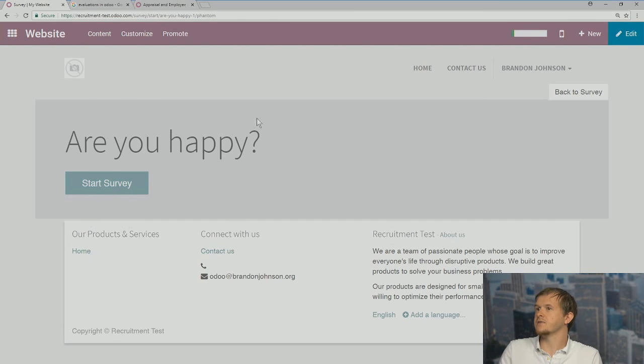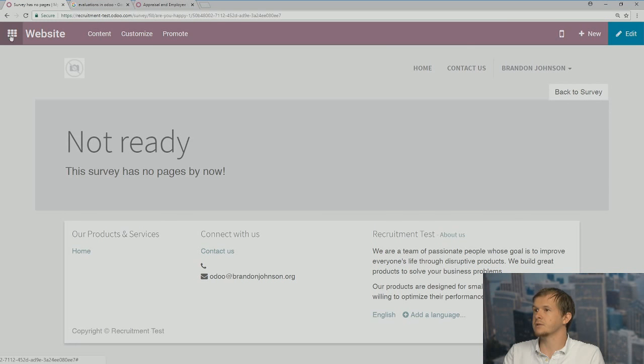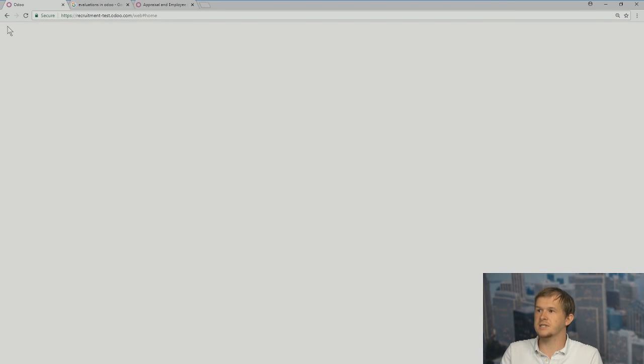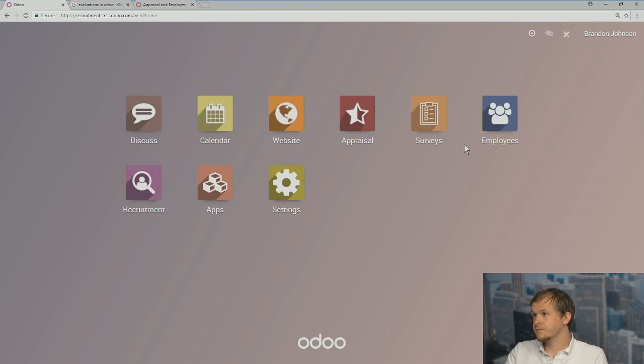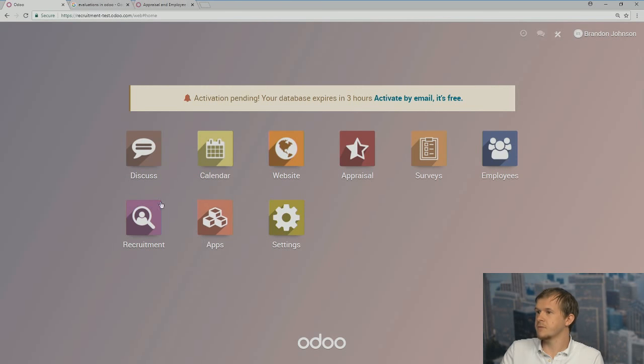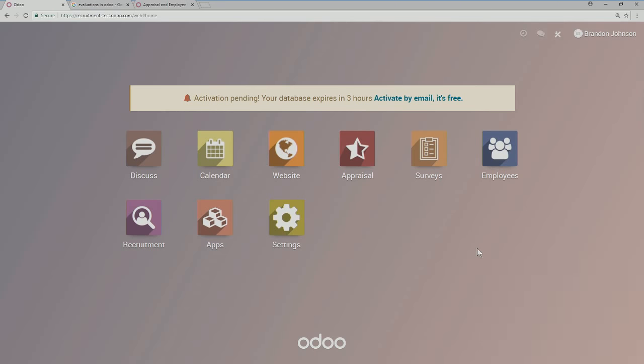So this is a survey. The reason why we need the website is so that it can be posted on the website and somebody can click into it. We don't have any pages, but it's pretty simple, and it can get really complicated as well. So yeah, that's employees, recruitment, surveys, appraisal, the whole nine yards.